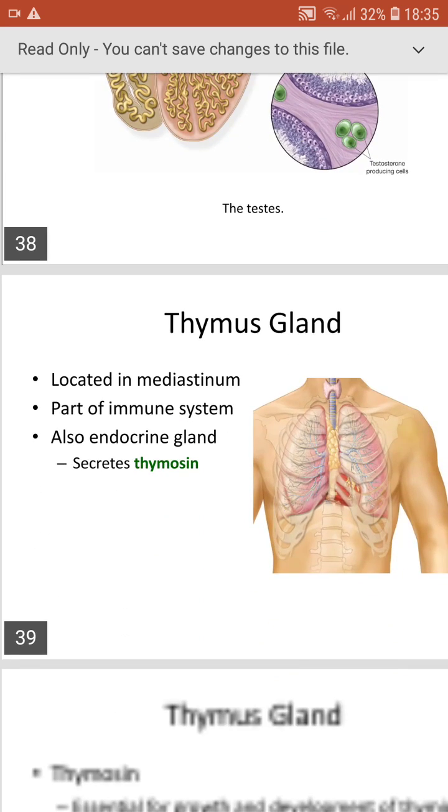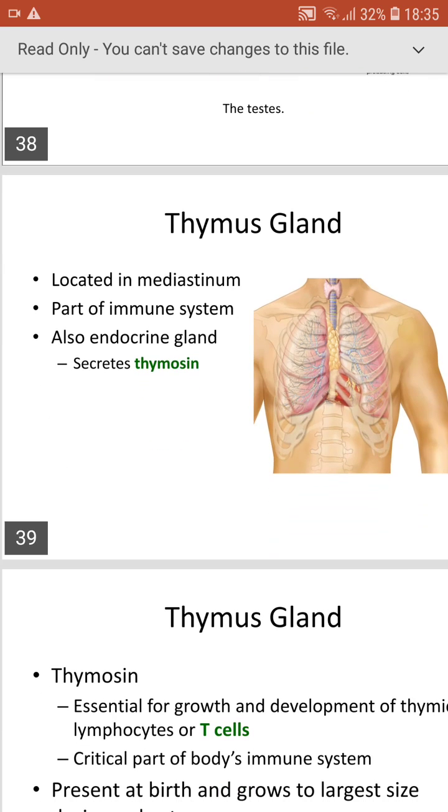And next, thymus gland, which is located in the mediastinum, the same place where the heart is also located. It is a part of the immune system and also acts as an endocrine gland which secretes the hormone called thymosin.